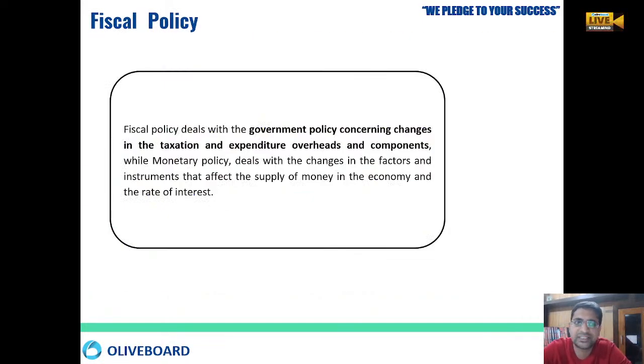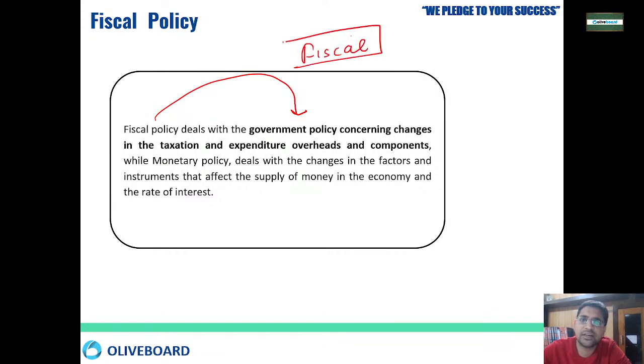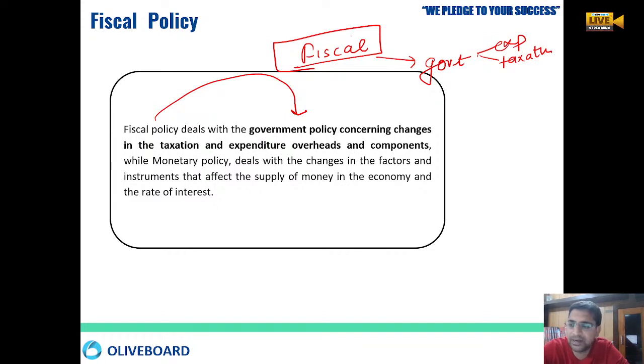Whenever we talk of the word fiscal, as in fiscal federalism or fiscal policy, it normally deals with government policies. What policy is the government coming up with? What is the government expenditure? What is the taxation? Wherever the word fiscal comes, you should simply think that it is related to the government. Government expenditure, government taxation, anything where the government is creating any kind of policy or any kind of taxation or expenditure is all related to fiscal policy.